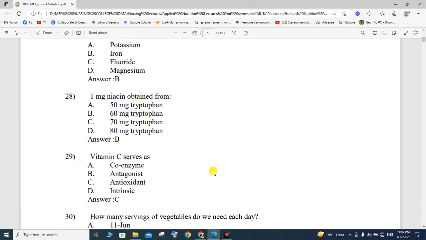1 milligram of niacin is obtained from 50 milligrams tryptophan, 60 milligrams tryptophan, 70, or 80 milligrams. So the correct option is B. It means that 1 milligram of niacin is obtained from 60 milligrams of tryptophan, which is an amino acid, or you can say protein.